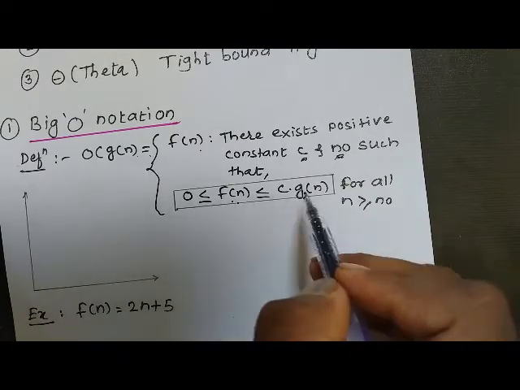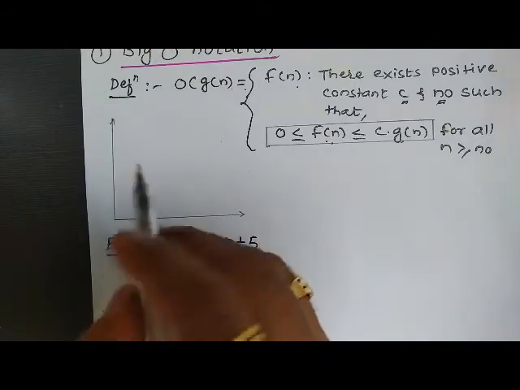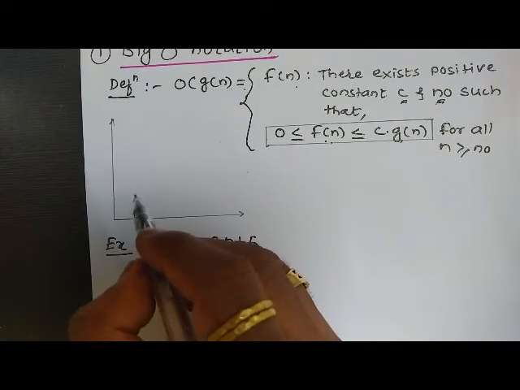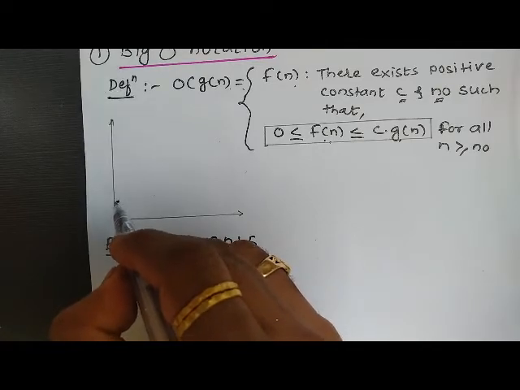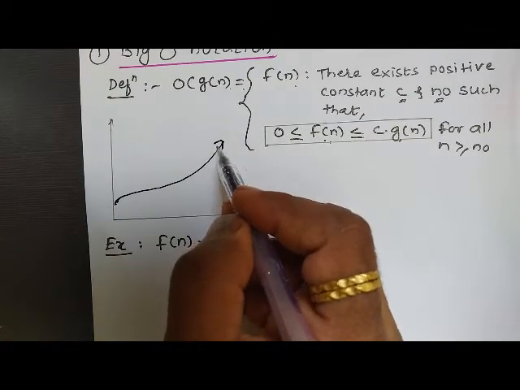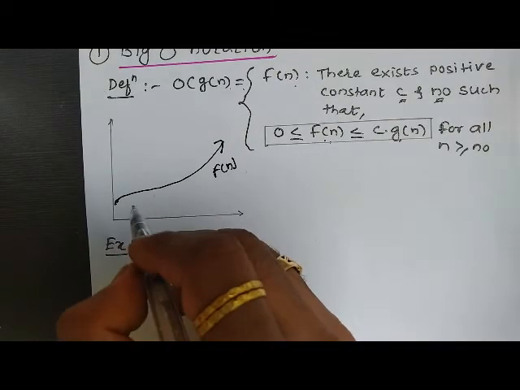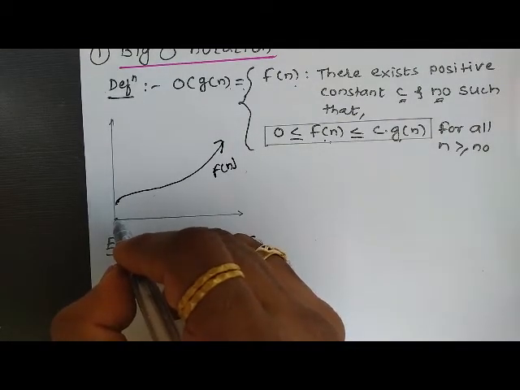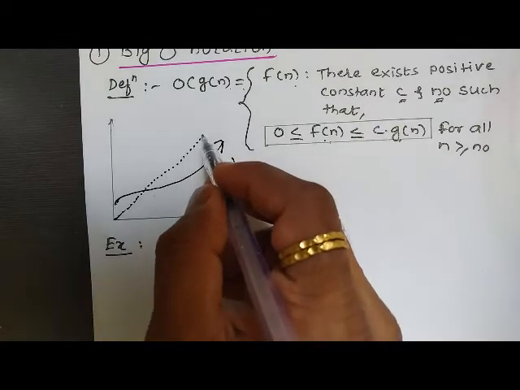So this can be shown with the help of one graph. Let us plot one graph which shows the relationship between this f of n and c g of n. Let us say I have this curve like this. I will call this f of n, and for bounding purpose I will have one more curve like this.